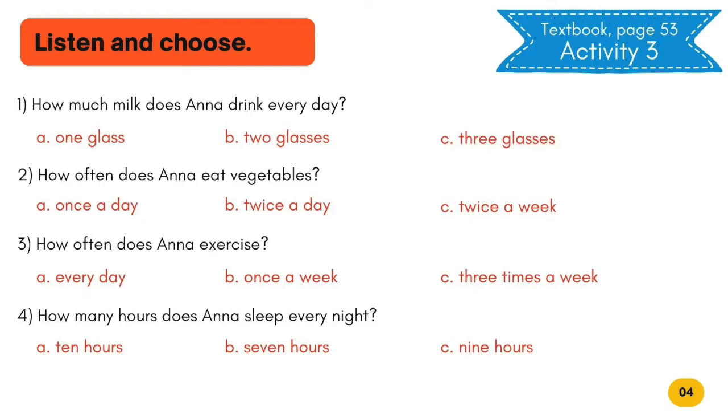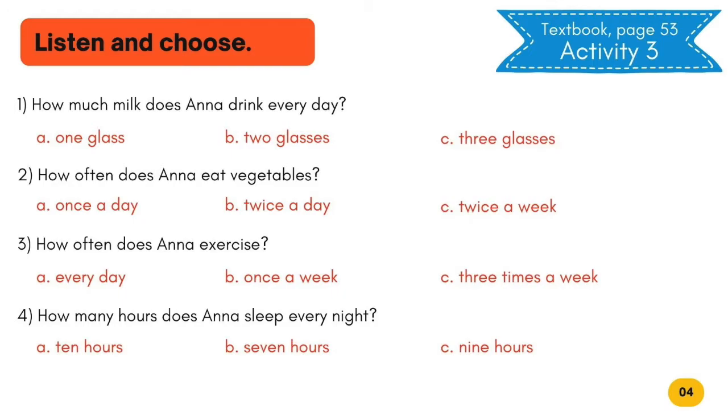Anna, can you answer some questions for my survey? Sure. Okay, first question. How much milk do you drink every day? I drink 1 glass in the morning and 1 before I go to bed. So, 2 glasses? That's very good. 2. How often does Anna eat vegetables? How often do you eat fruit and vegetables? I eat them every day. I have a big salad with vegetables at lunch and a fruit salad every night. It's a healthy dinner. Fruit and vegetables are good for us. That's true.